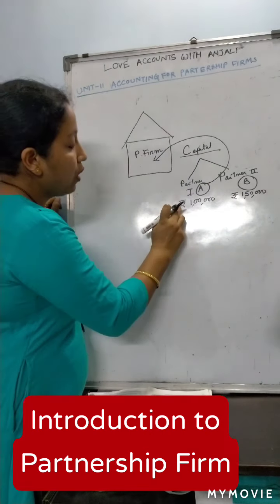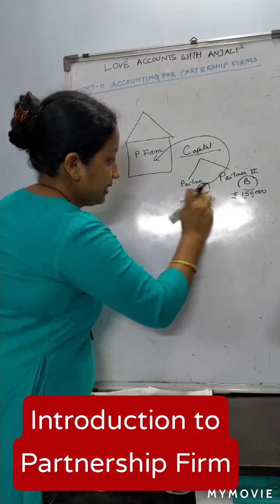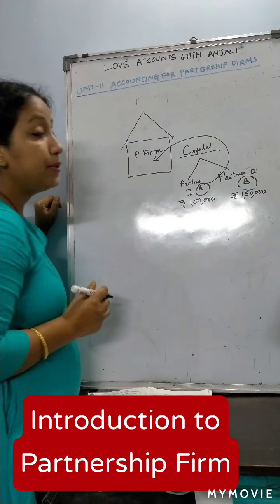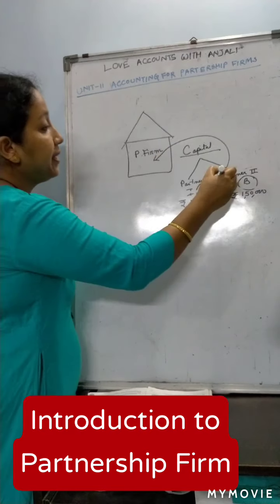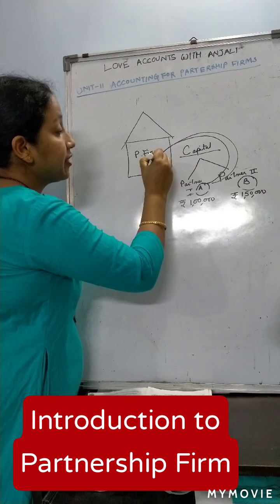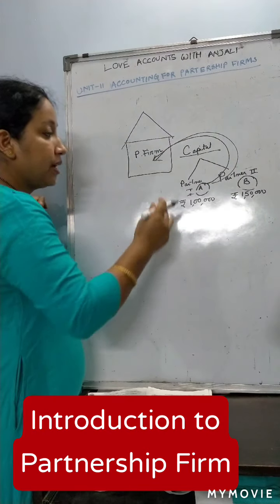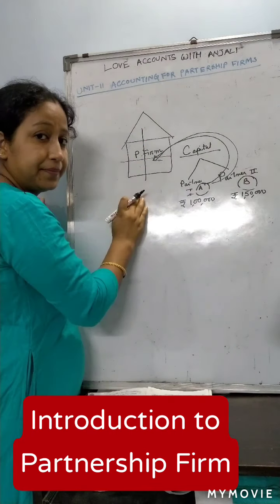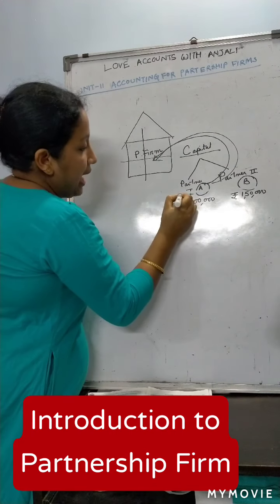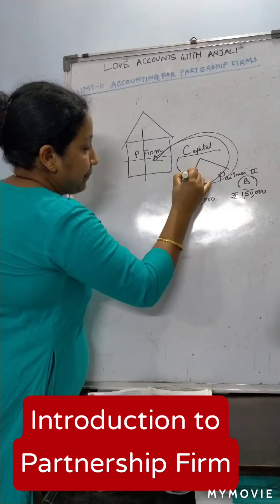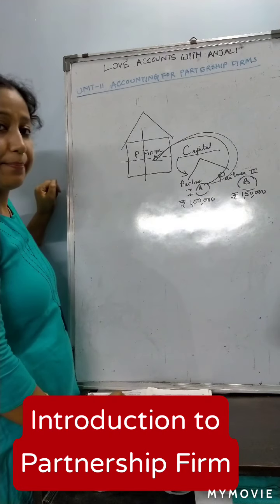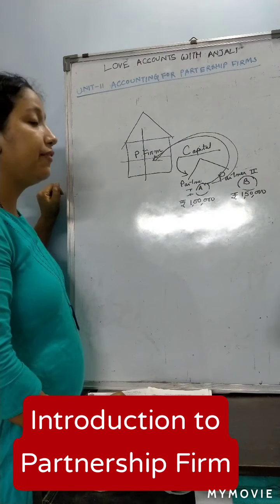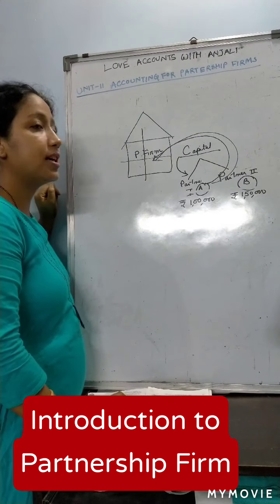So this capital contribution is the capital of whom? Of the partnership firm. Whatever capital is contributed by the partners, they are given interest on such capital.